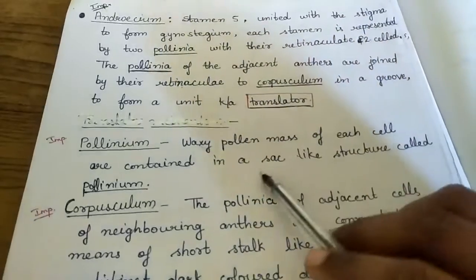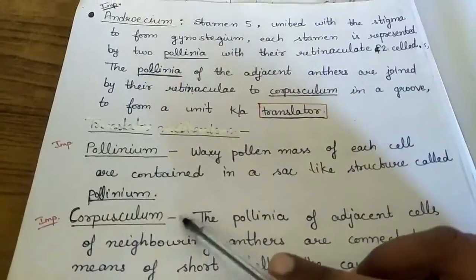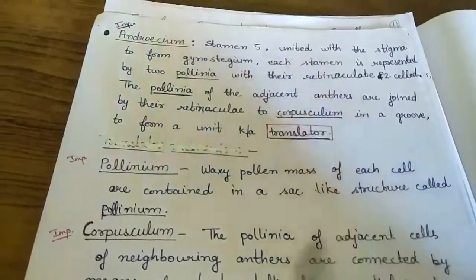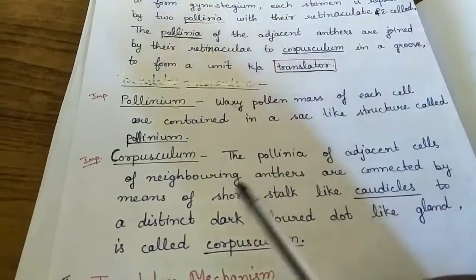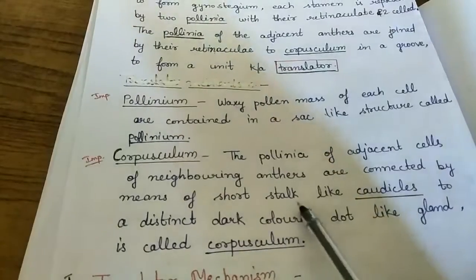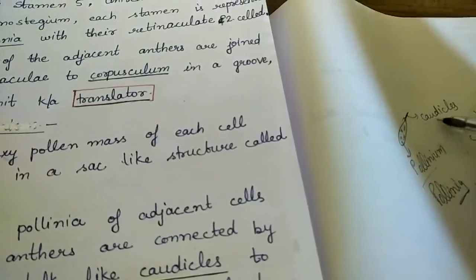Pollinium: a single sac-like structure having a pollen mass is called a pollinium, and its plural is pollinia. Corpusculum: the pollinia of adjacent cells of neighboring anthers are connected by a short stalk called corticles.